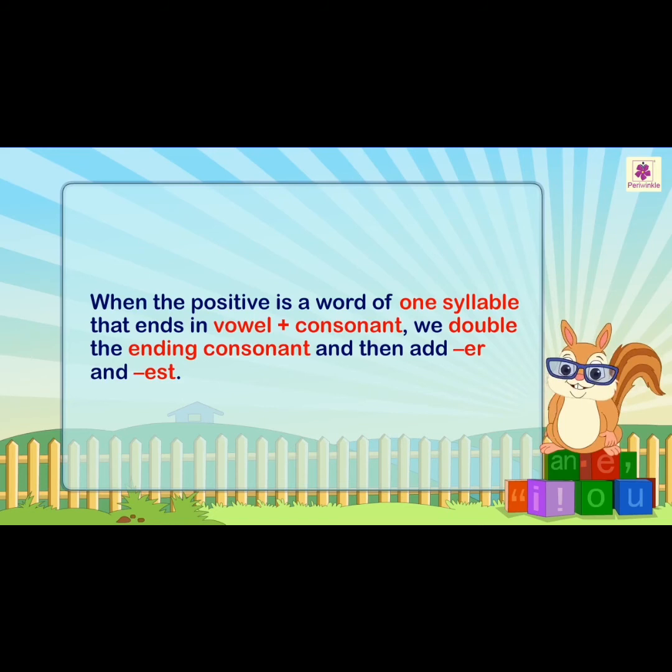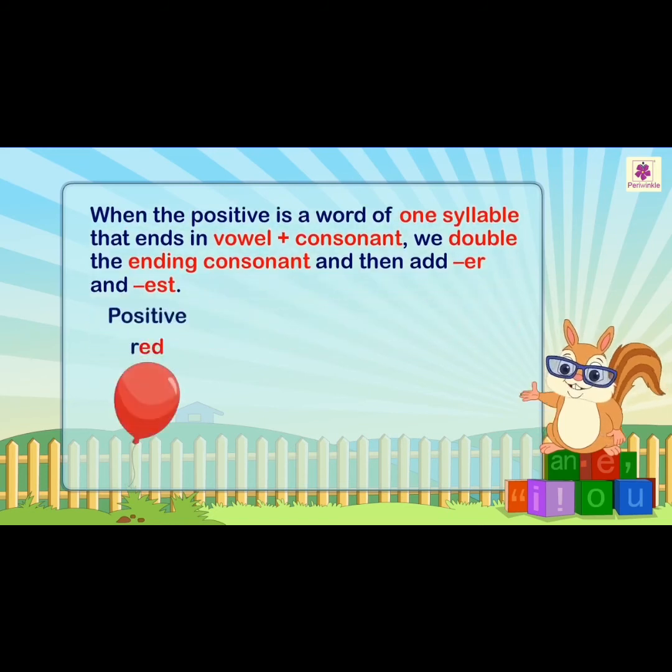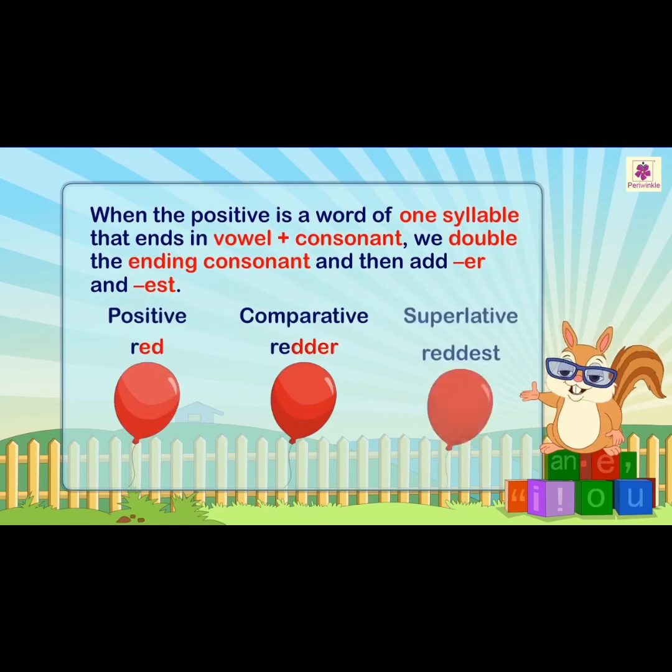For example, positive degree red. The balloon is red, R-E-D. We are doubling the consonant and adding ER and EST: redder, reddest. Red, redder, reddest.